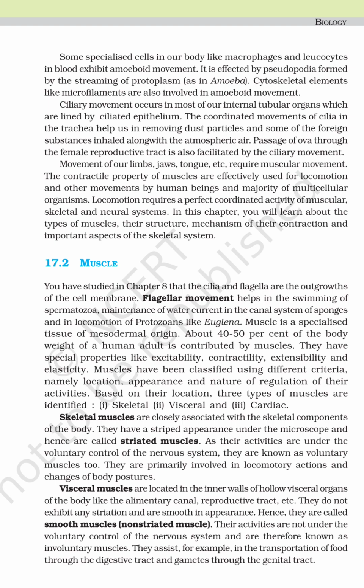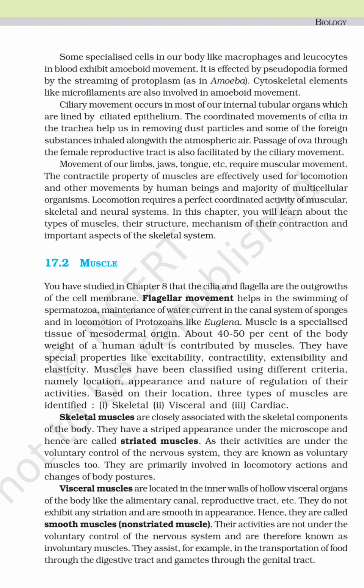Skeletal muscles are closely associated with skeletal components of the body. They have a striped appearance under the microscope and hence are called striated muscles. As their activities are under the voluntary control of the nervous system, they are known as voluntary muscles. They are primarily involved in locomotory actions and change of body postures. Second is visceral muscles.